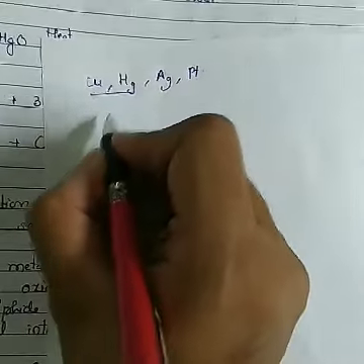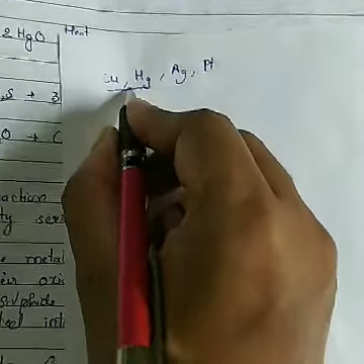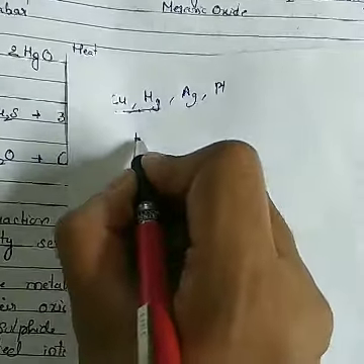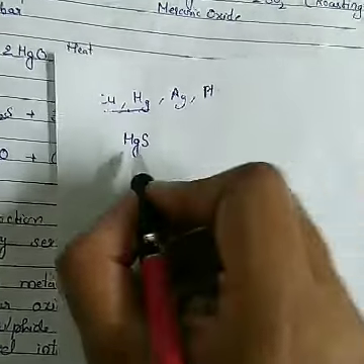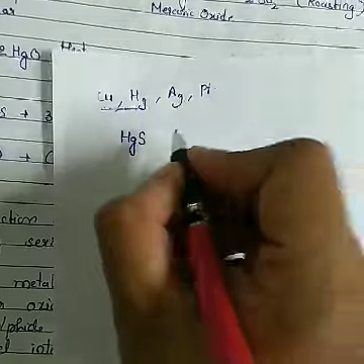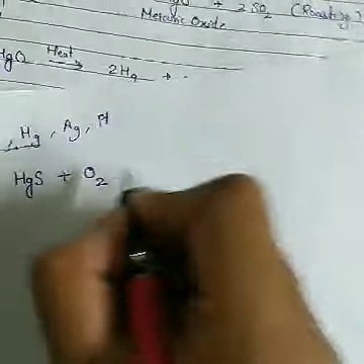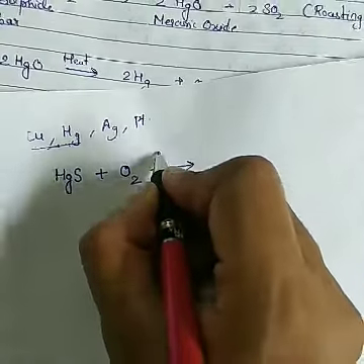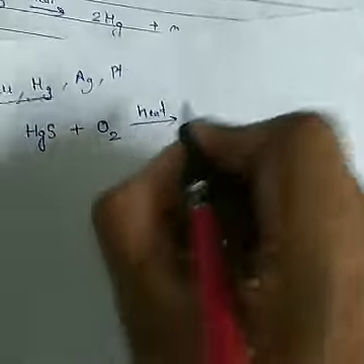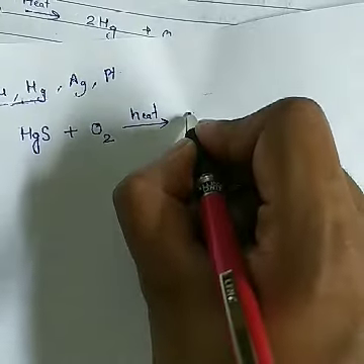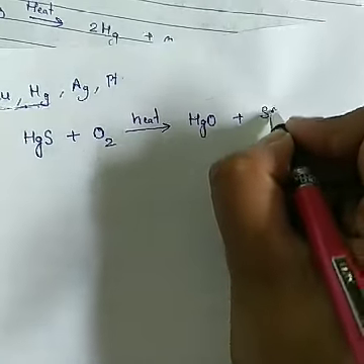When mercury comes from the ore, it is in the form of sulfide ore, that is HgS, mercury sulfide. This is also called cinnabar. It is made to react with oxygen, which means it is heated in the presence of oxygen. Then it changes into mercury oxide plus sulfur dioxide.